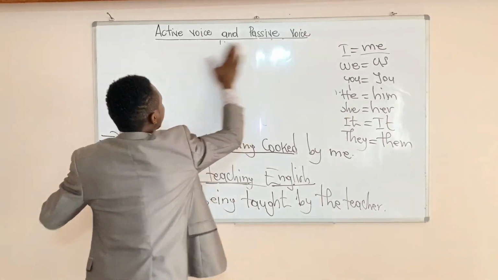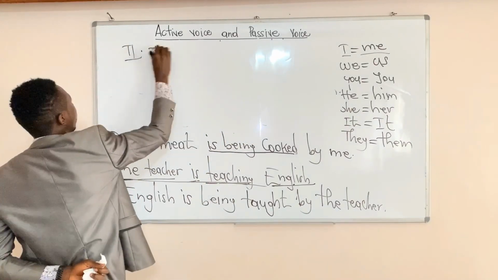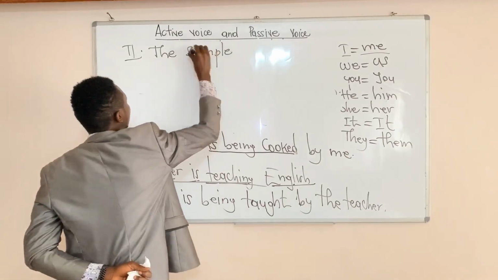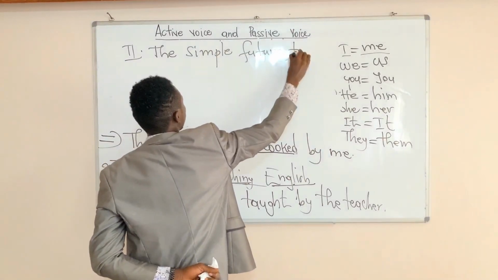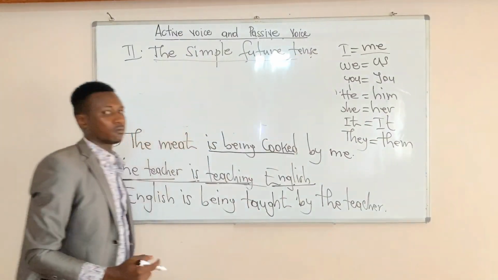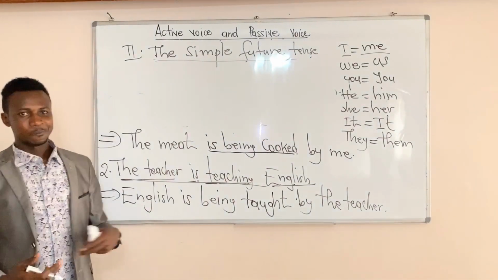As you know, in order, our tense number 2 is the simple future tense. Simple future tense. This is time to come. Okay?